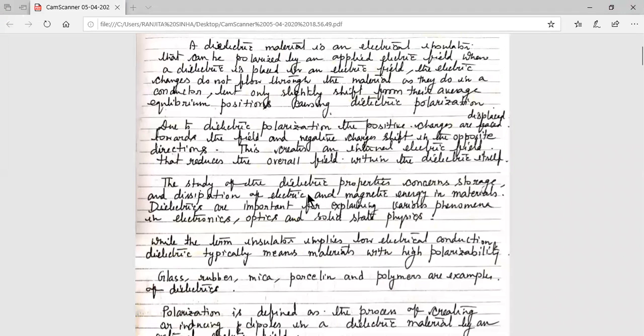Now, the study of dielectric properties concerns the storage and dissipation of electric and magnetic energy in materials. So dielectrics are very important for explaining various phenomena in electronics, optics, and solid state physics. Now, what are the examples of dielectric material? Glass, rubber, mica, porcelain, and polymers are some examples of dielectrics.